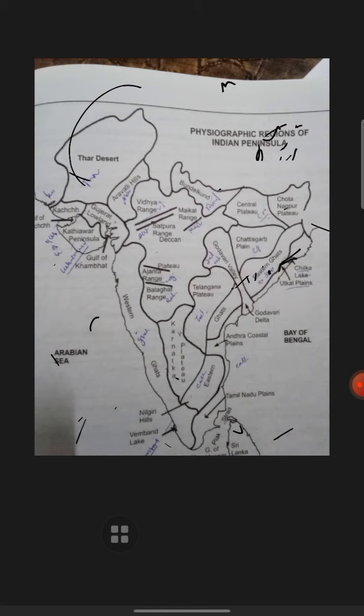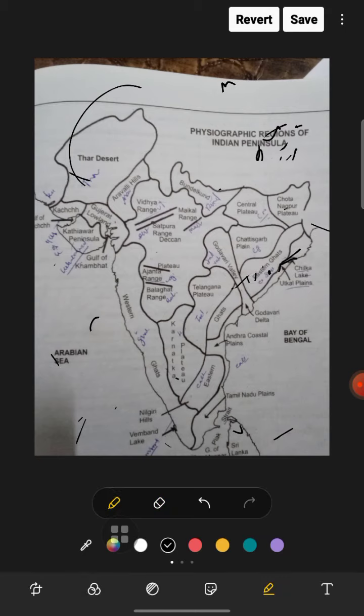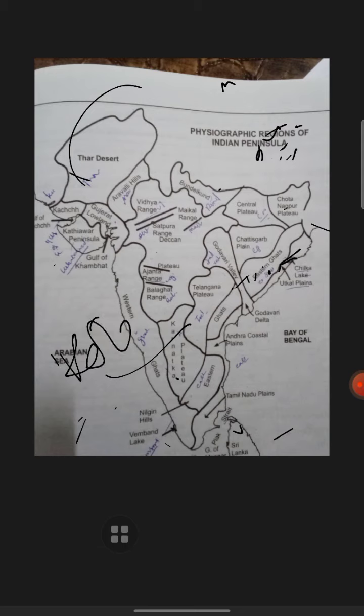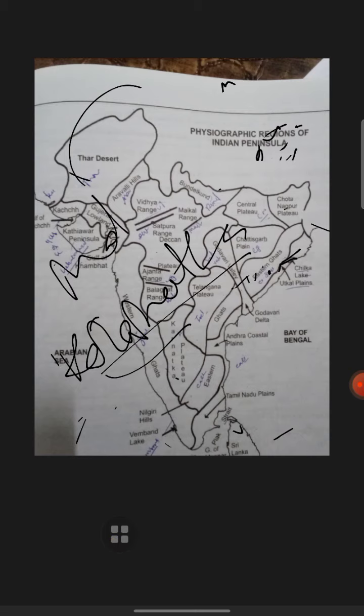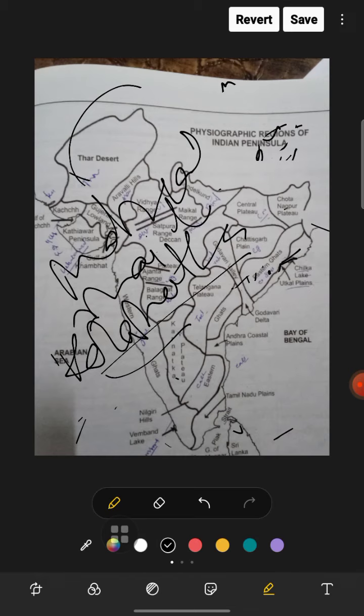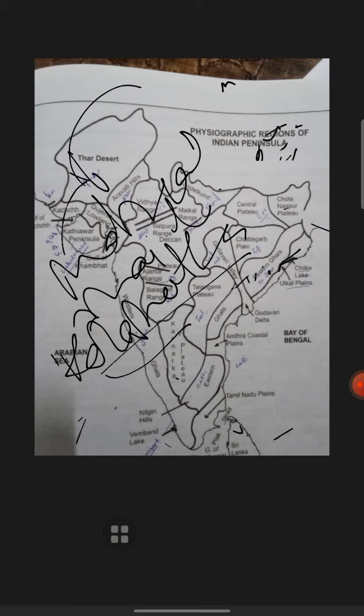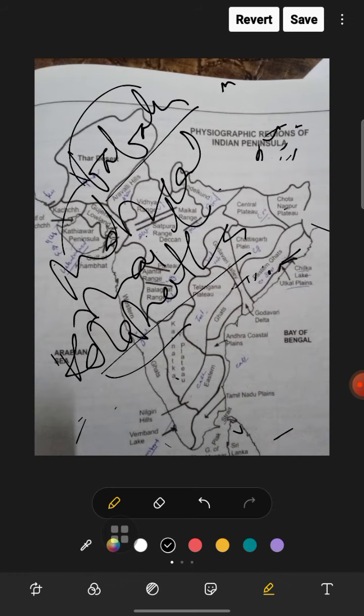So we are now going to discuss the Karnataka plateau. This area is the Deccan lava region, and Malnad and Maidan are the two physiographic regions. Malnad is the hilly region, 35 km from the Western Ghat, and the highest hill is Baba Budan. So Baba Budan is the highest peak of Malnad.